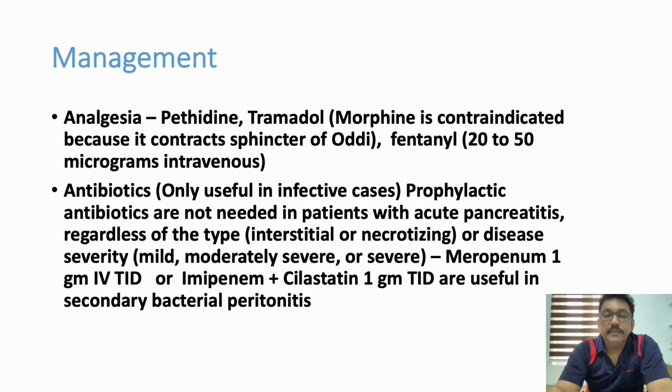Another important plan is pain control, as they will have severe pain. Many drugs are not safe in pancreatitis. Morphine is relatively contraindicated because it contracts the sphincter of Oddi, but it's more of a theoretical problem. However, we don't try morphine in this type of patient. We go for alternative drugs like fentanyl, pethidine, tramadol. So that can be tried.